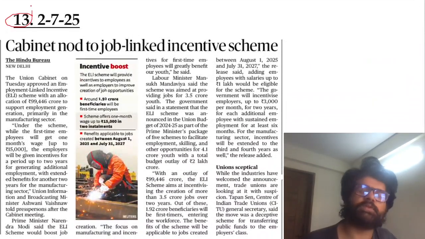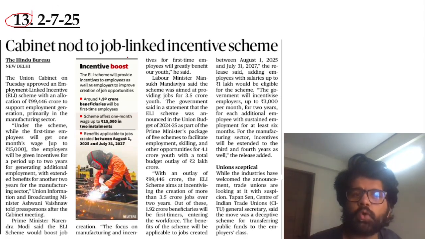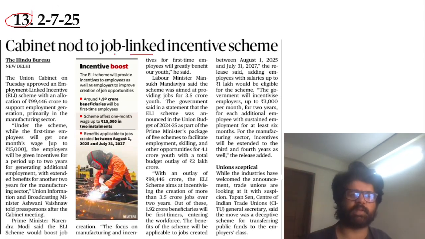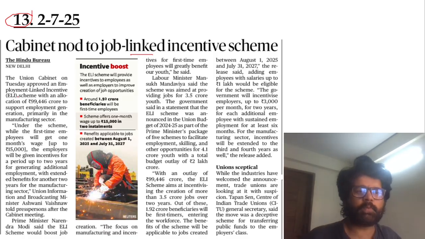13th. For part 1, this is the last article. We still have 3 parts to go for polity. Cabinet approved the Employment Linked Incentive Scheme. I think this was asked by EPFO also, UPSC EPFO 2025. So the employment linked incentive ELI scheme, government has announced almost 100,000 crore, like 99,446 crore, for employment generation.